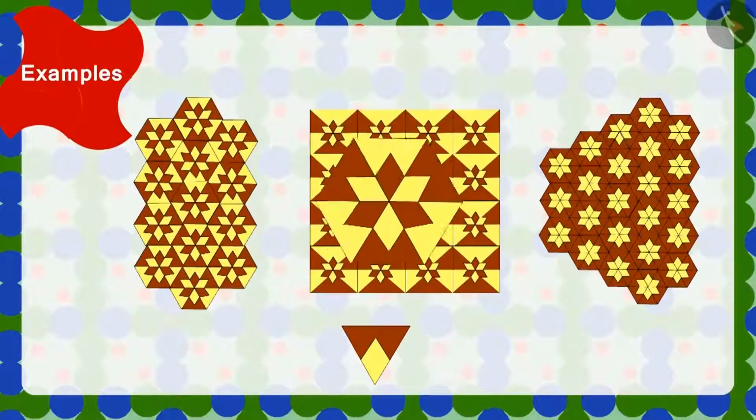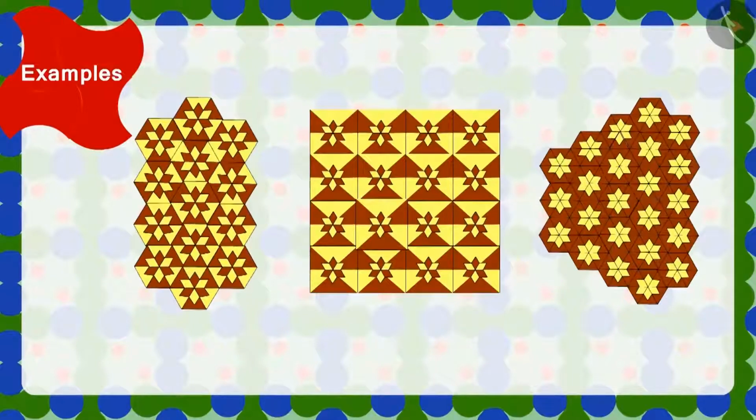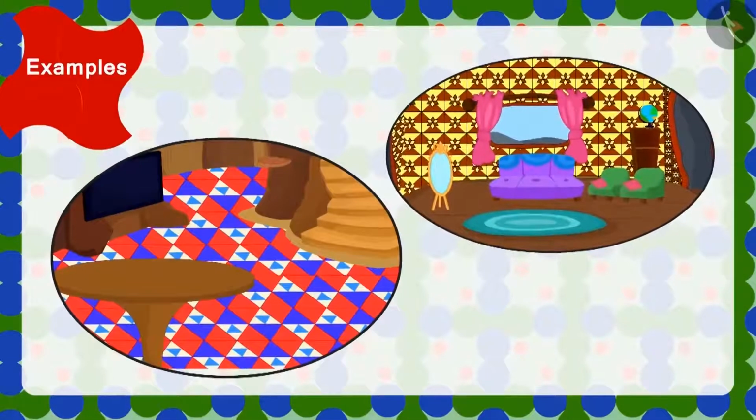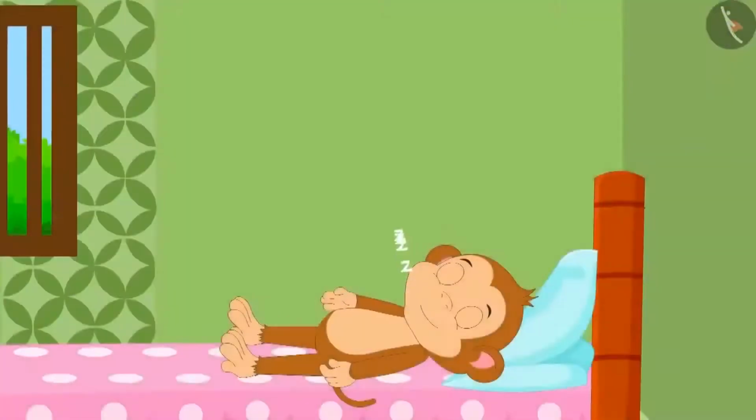Well done, children. You have identified it correctly. Chanda and Sher Khan's houses are looking very beautiful indeed. Come, let's see how Babban is doing. Hey, what is this? Babban has slept after making the pattern on just half of the wall.